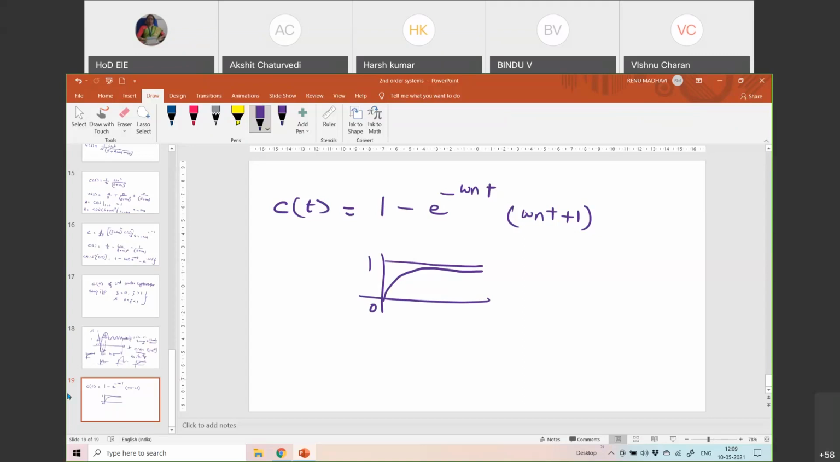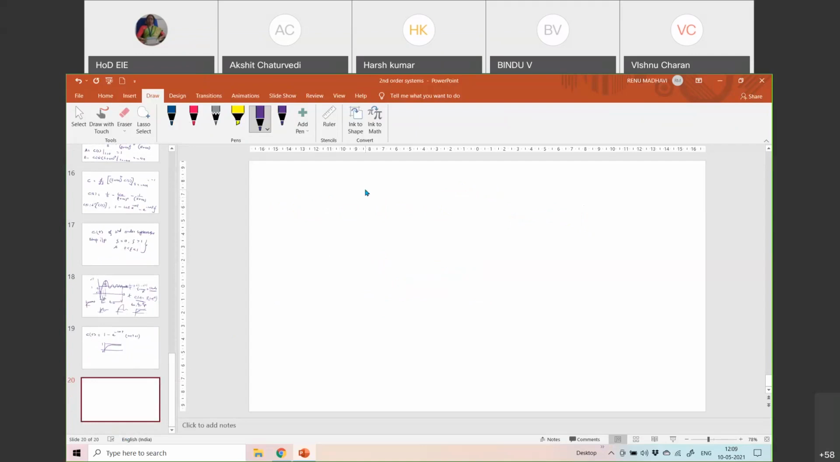That is the task. Now coming to the time domain specifications. Why are these specifications required? In order to describe the performance of the system. For example, if I have to describe a person, I have to give the specifications of the person: the person is so much tall, the complexion is so and so, and the nature is more talkative. So all those descriptions I have to give.